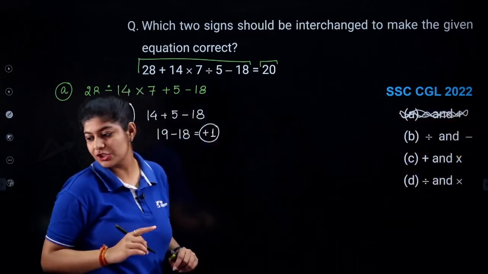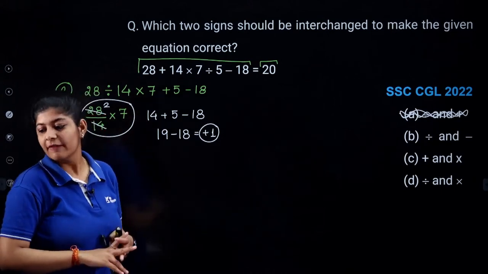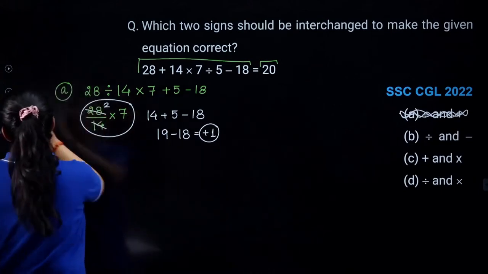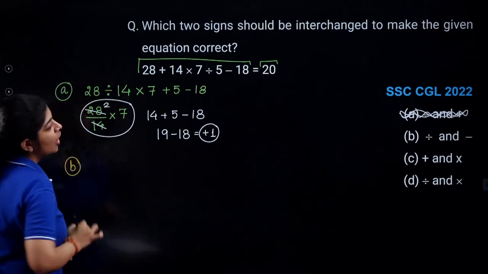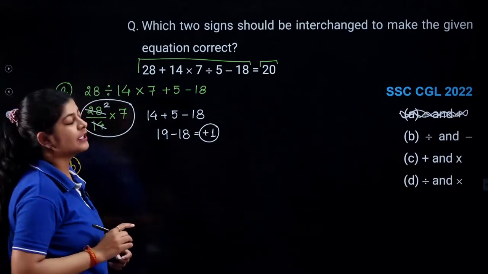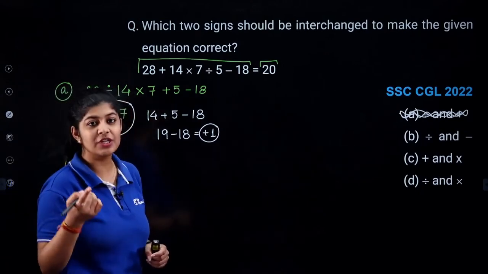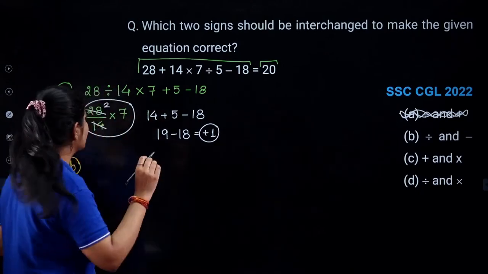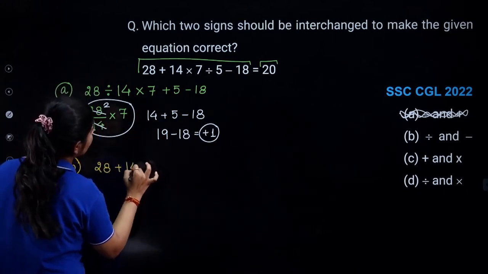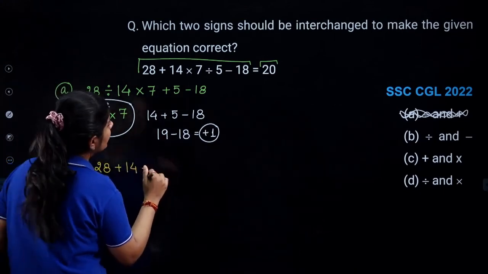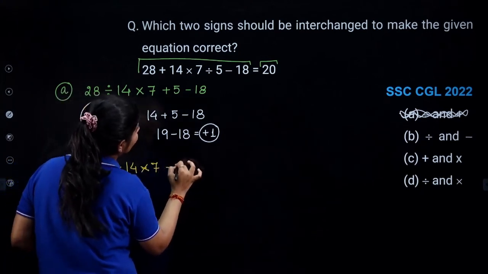That means this interchanging of signs is not correct. Let's see. Now, option number B. Option number B is saying that we need to change our division sign to subtraction and subtraction sign to division. So 28 plus 14 into 7 minus 5